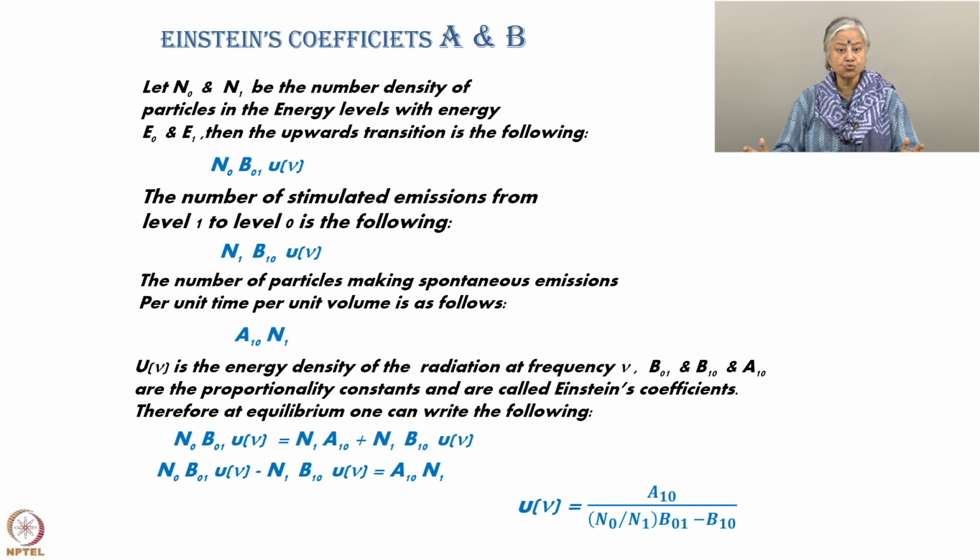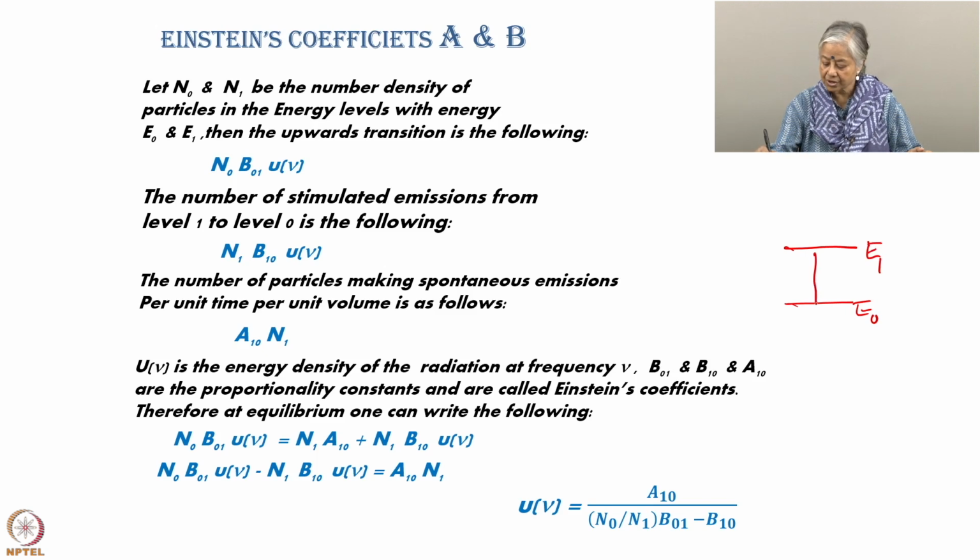So, you have these two level system E0 and E1. This is E0, the lower energy level, and this is E1, the upper energy level, and you have a transition here. So, let N0 and N1 be the number density of particles in energy levels with energy E0 and E1.